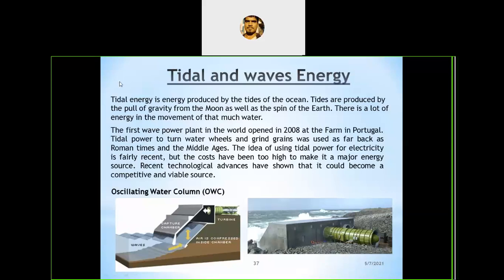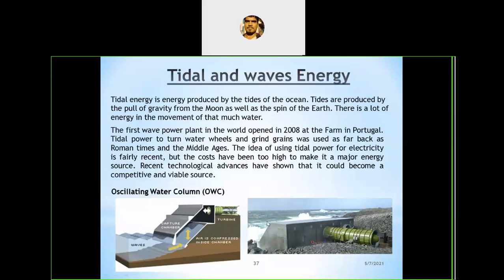And of course, the basic principle of this power, here you can see this is a picture. There are two pictures which represent how we generate electric energy with the help of these waves and tides. So here there is an ocean. It's a huge water ocean, having a lot of force or power in it. The tides have a huge amount of power or force, and we use these tides.